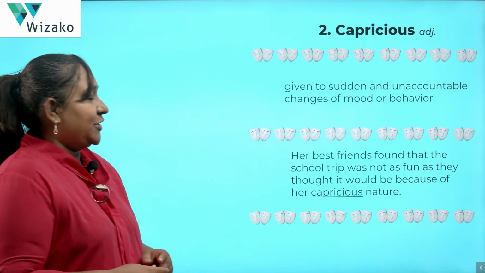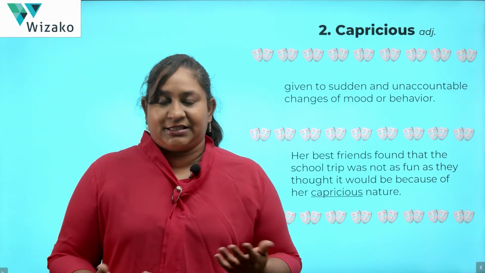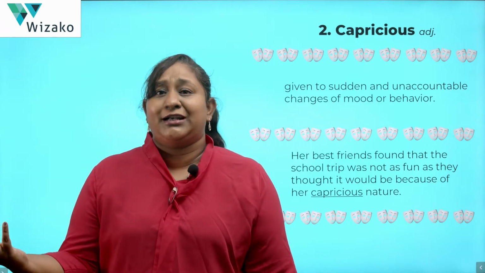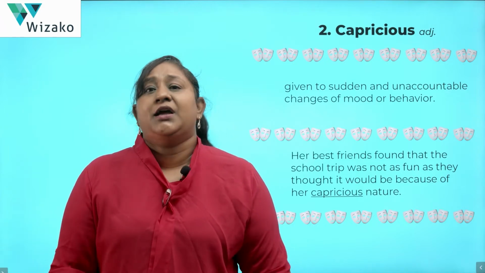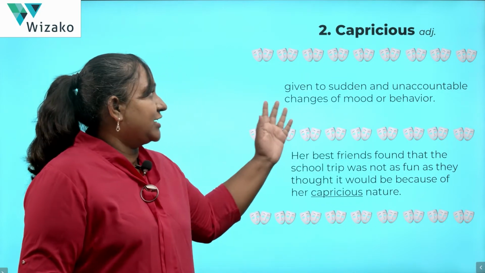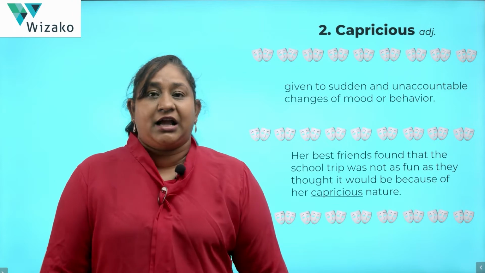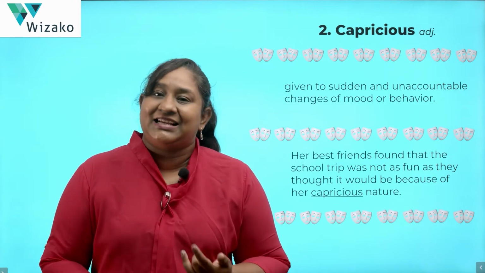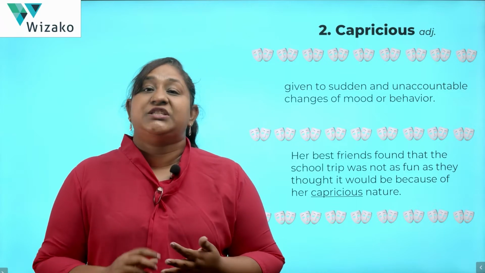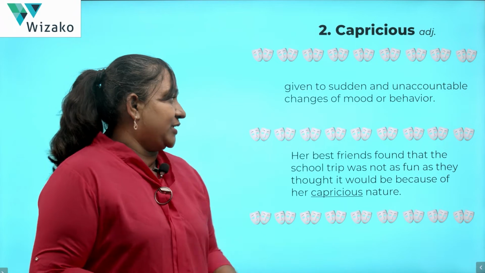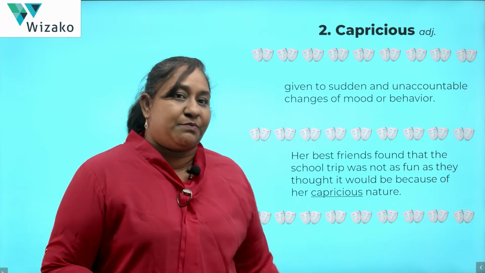The second word that we are going to be discussing is capricious. Now, if you are melancholic in one moment and then breaking out into a song and dance sequence in the very next moment, then I can call you capricious. Basically, someone who is not consistent and is given to sudden and unaccountable changes in moods and behavior. So, someone who is inconsistent in their behavior, someone who is fickle, those would be good synonyms for the word capricious.